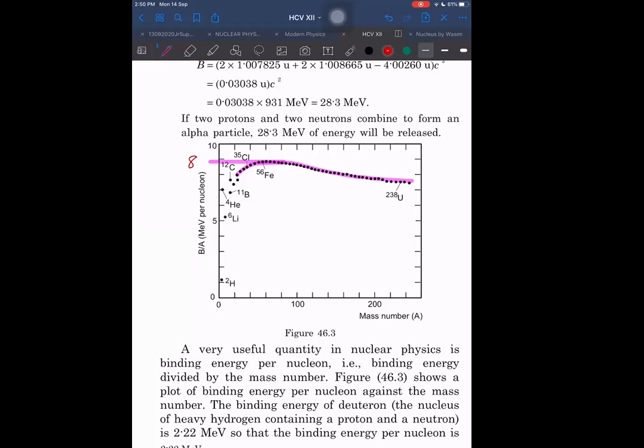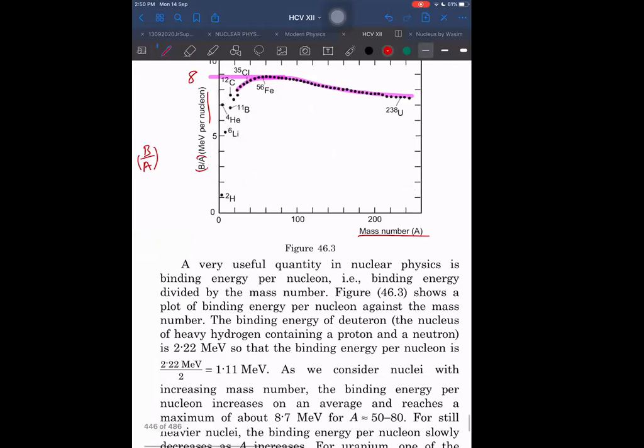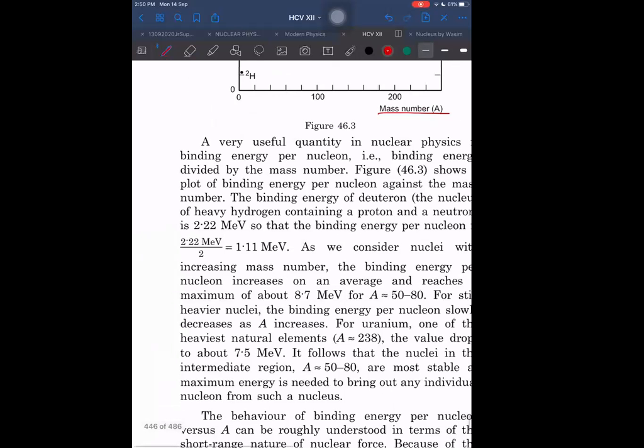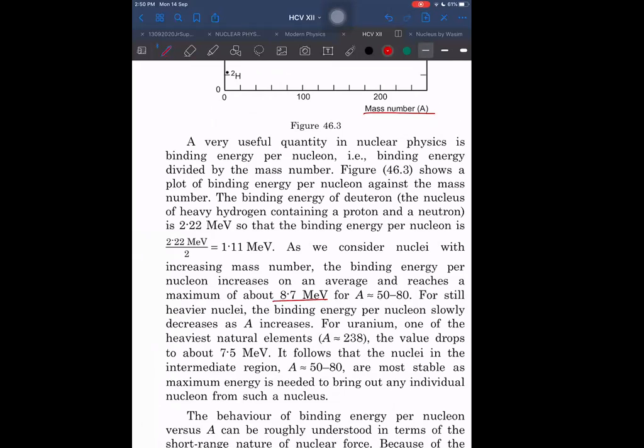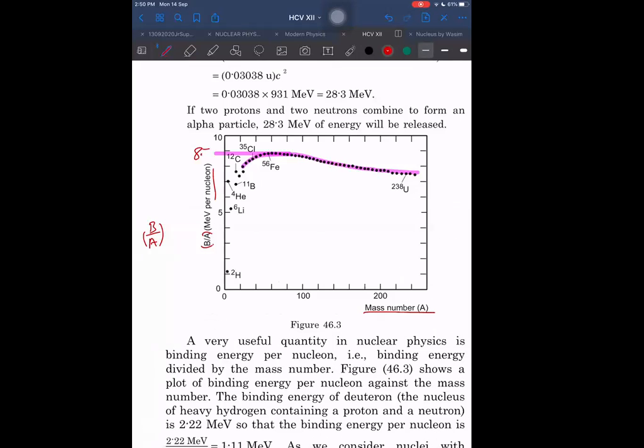What is it? B upon A. As you know, B is binding energy and A is mass number, so it is binding energy per nucleon. This side is mass number A. Let me check once. It is given 8.7, right? Approximately 8.7 mega electron volt.